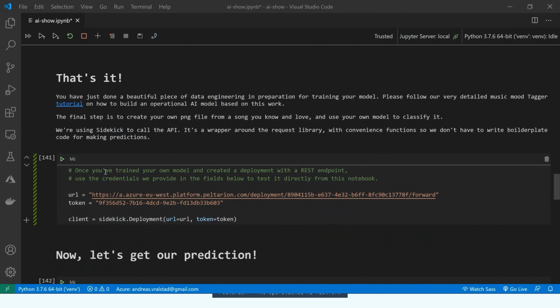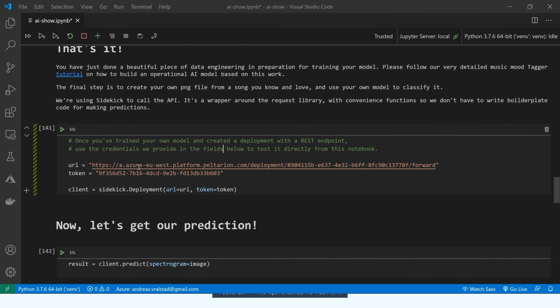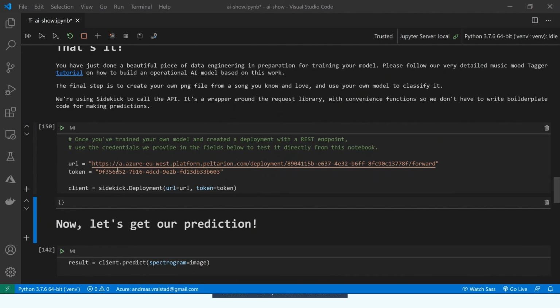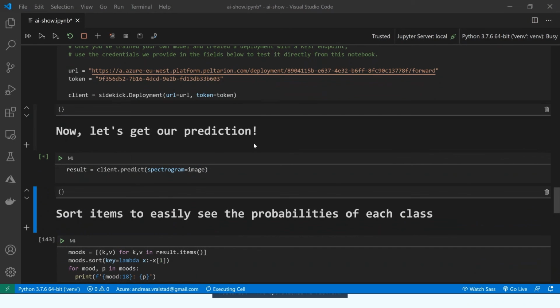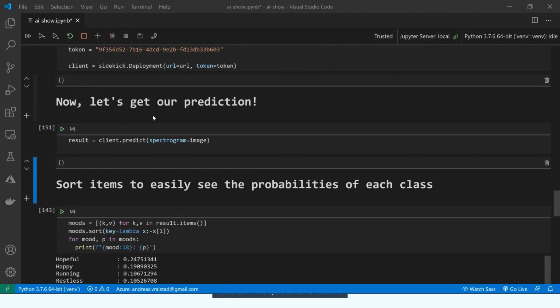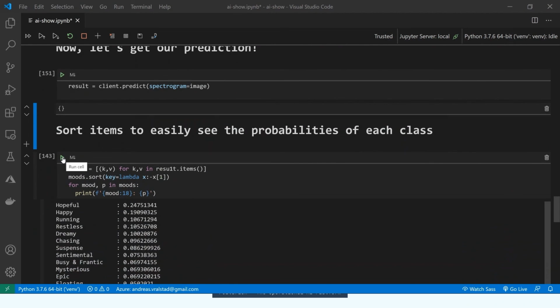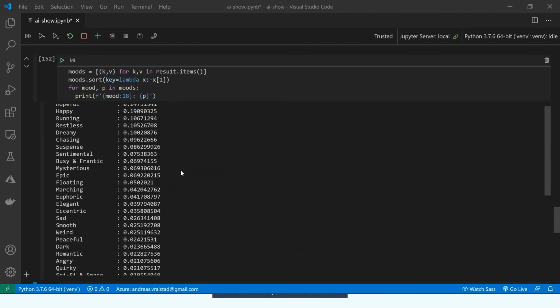Now we just send it to the platform. The URL and token here are just taken from the platform. Let's go back and have a look at that. So just copy the URL and token from here, copy it in, and then we run it. And then we get our predictions based on our image. Sometimes when you just deploy the API, it can take a little while for the first call. So now it's done, and let's look at the moods. Yeah, and here's the output. So all the different moods.